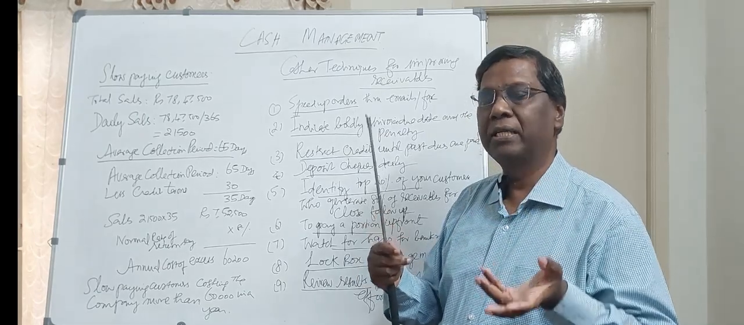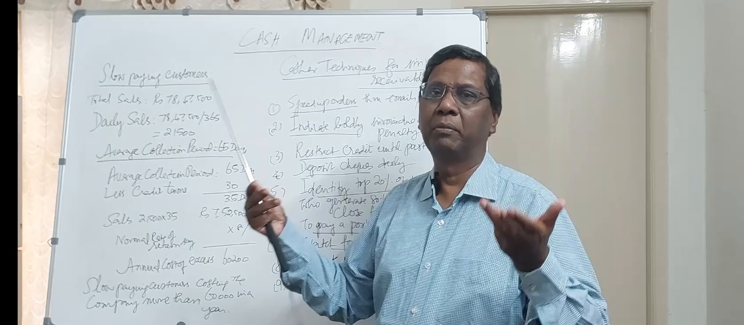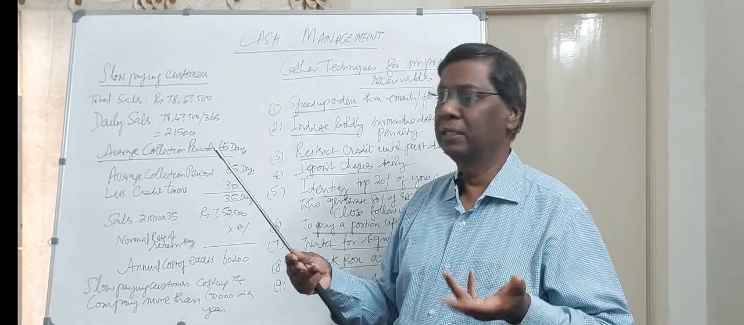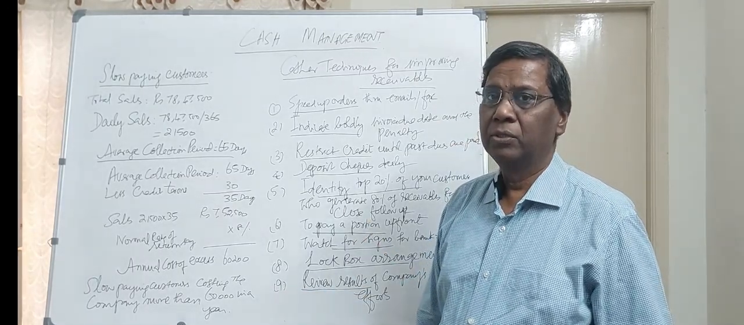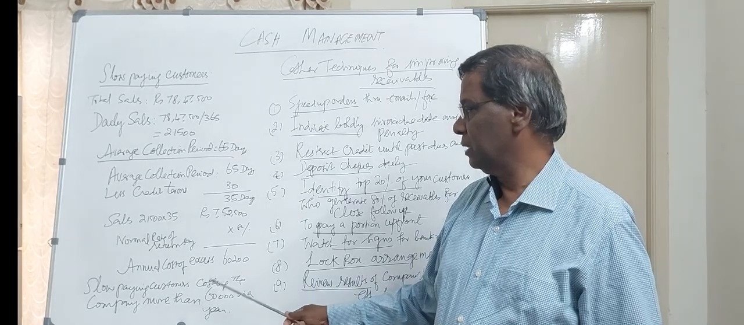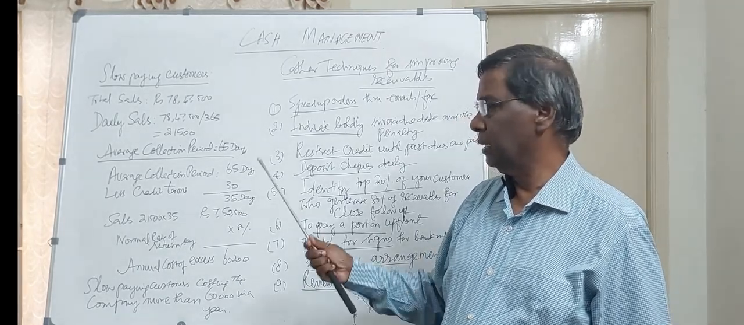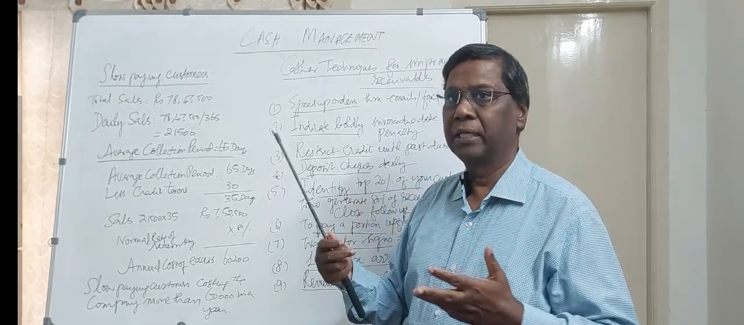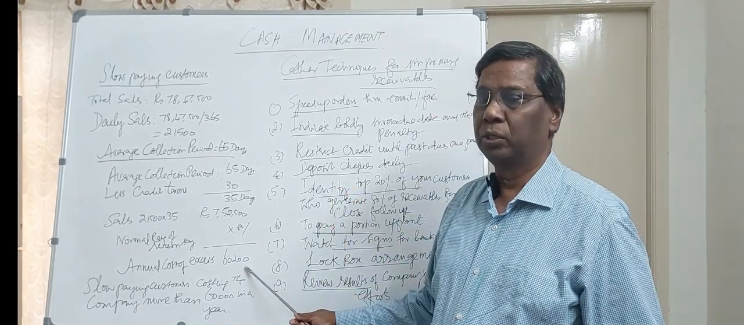If you take a normal rate of interest, 8% is a charge on the account because you have to borrow from the bank. Suppose they are charging 8%, then it comes to 60,200. So the slow paying customers are costing the company more than 60,000 in a year. This is the additional expenditure because of slow paying customers, because they are not paying in time. It costs you 60,200.